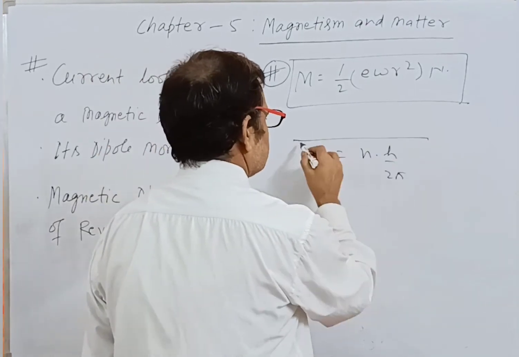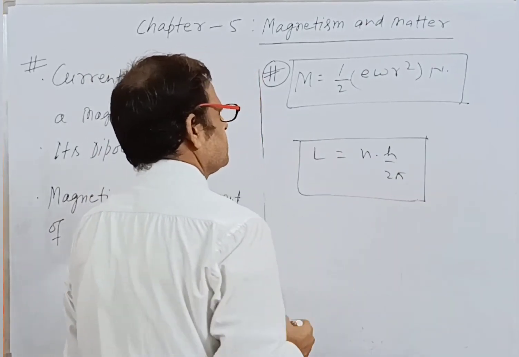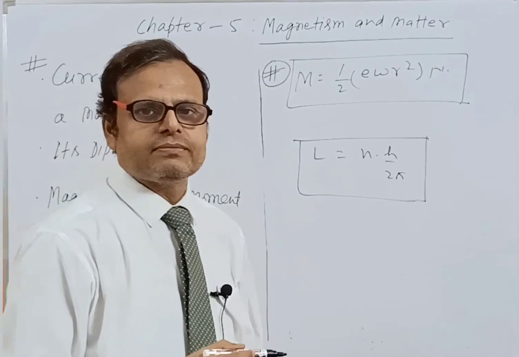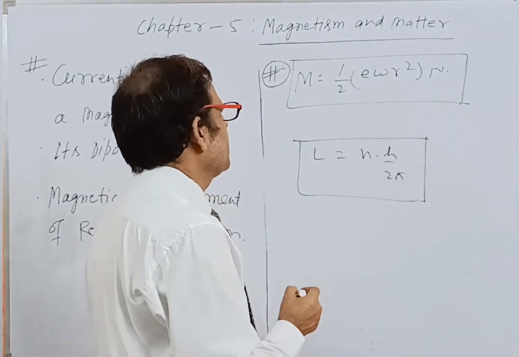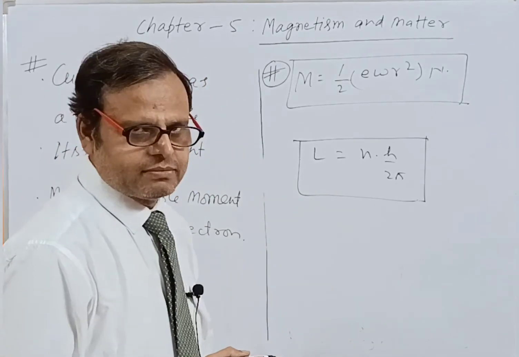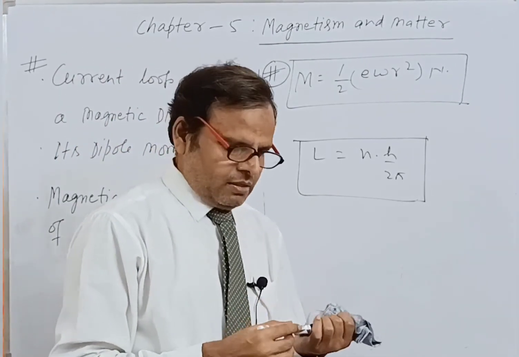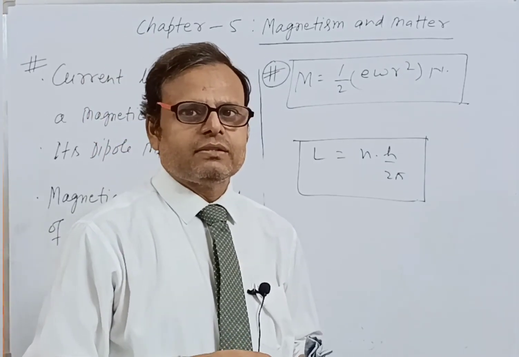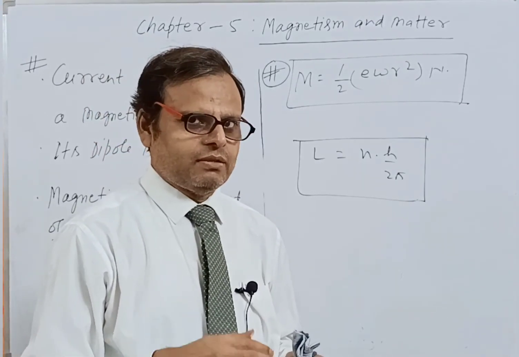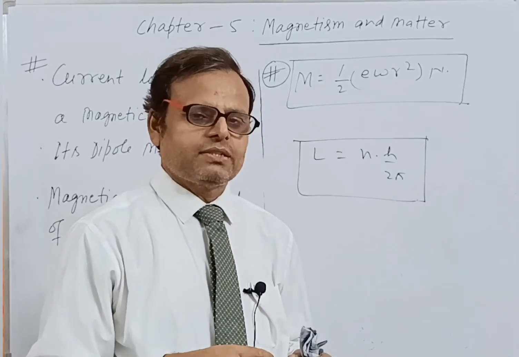Here we can also derive a relation between the angular momentum and the magnetic moment. The rest of this topic I will discuss in the next class.